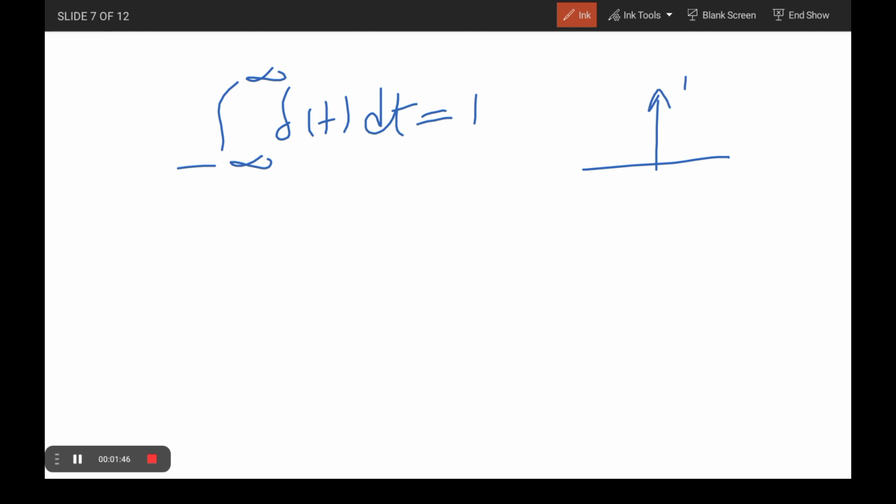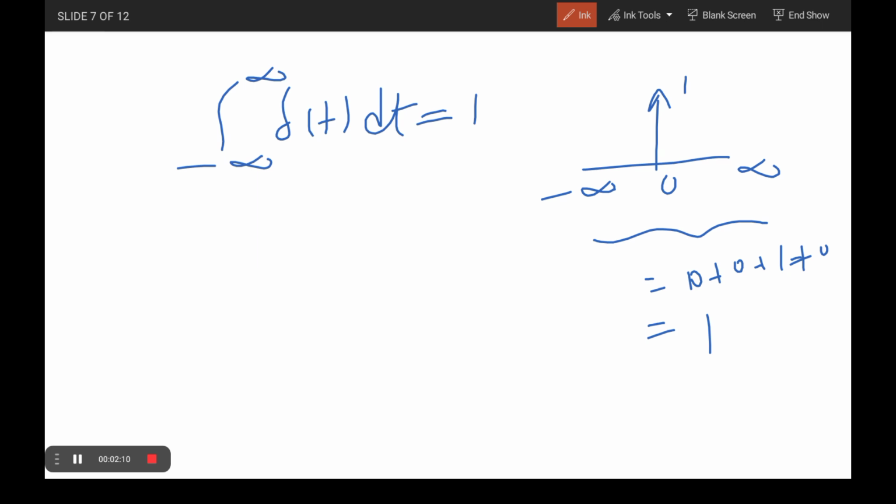If you take the amplitude value as 1 and sum all the values from minus infinity to infinity, that is 0 plus 0 plus 1 plus 0 and so on, the total value is equal to 1. So the area under the impulse function is equal to 1.